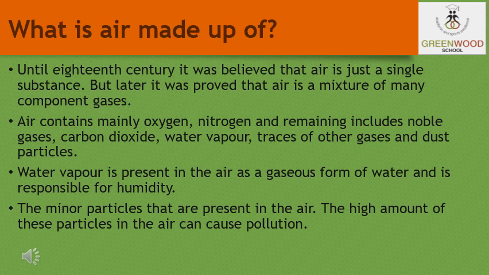When air comes in contact with a cool surface, it condenses and drops of water appear on the cool surface. So the presence of water vapor in the air is important for the water cycle in nature.